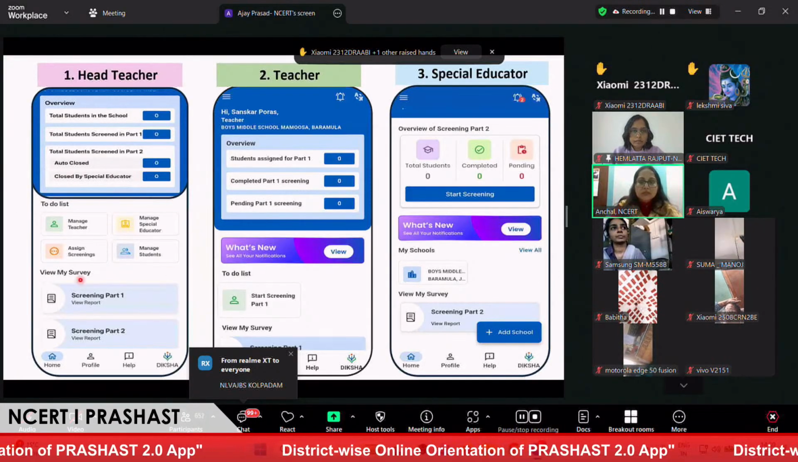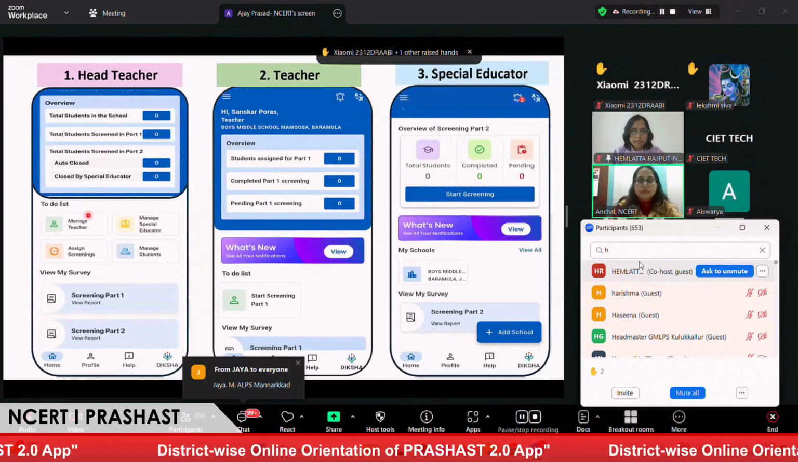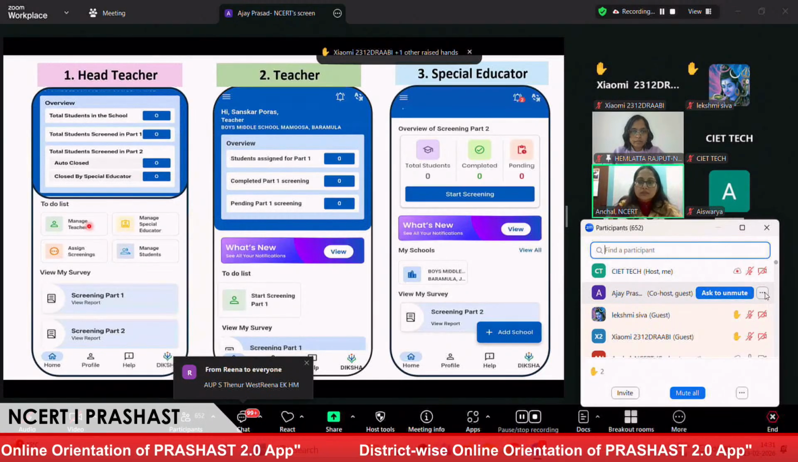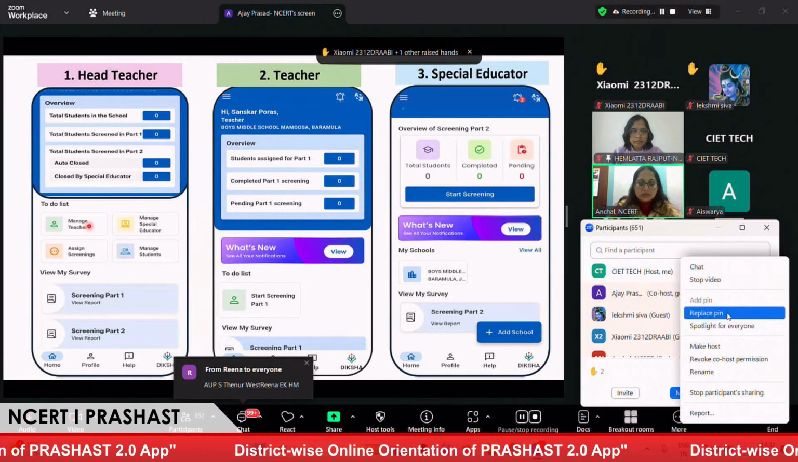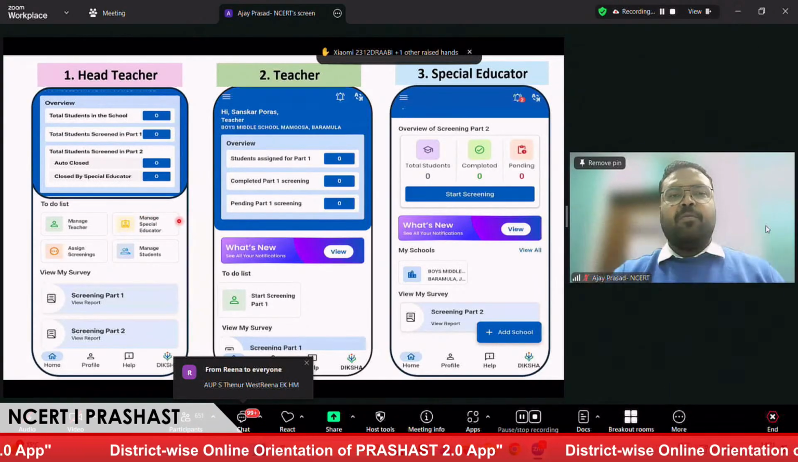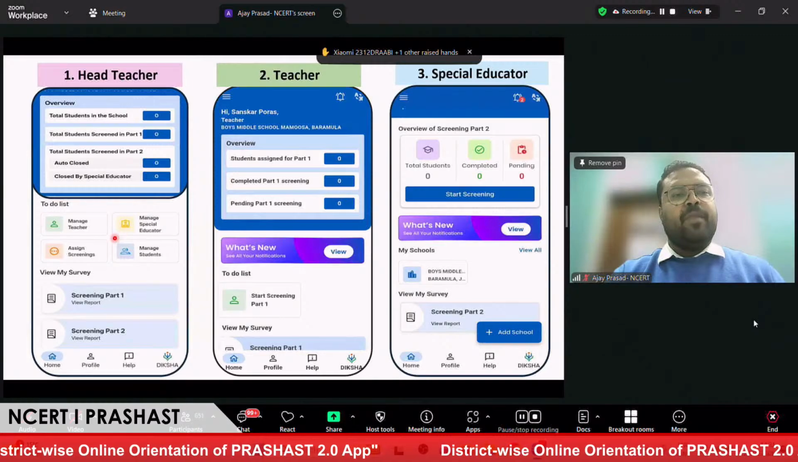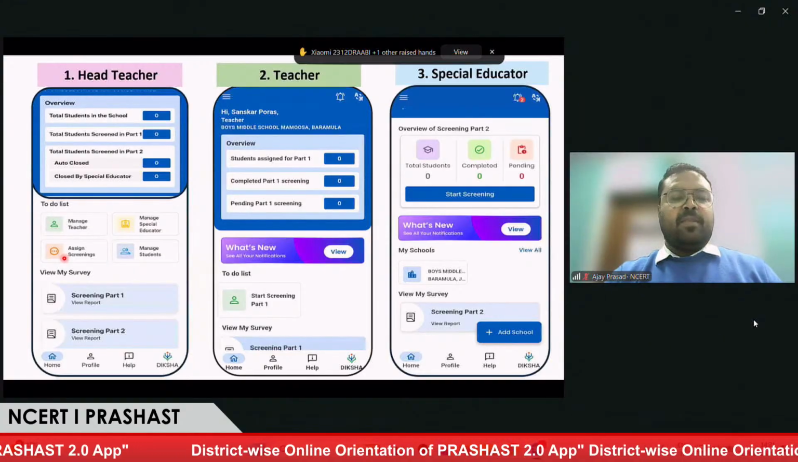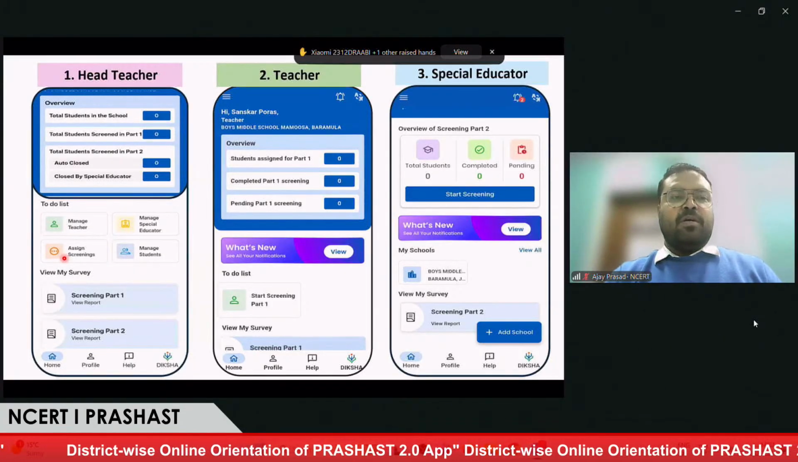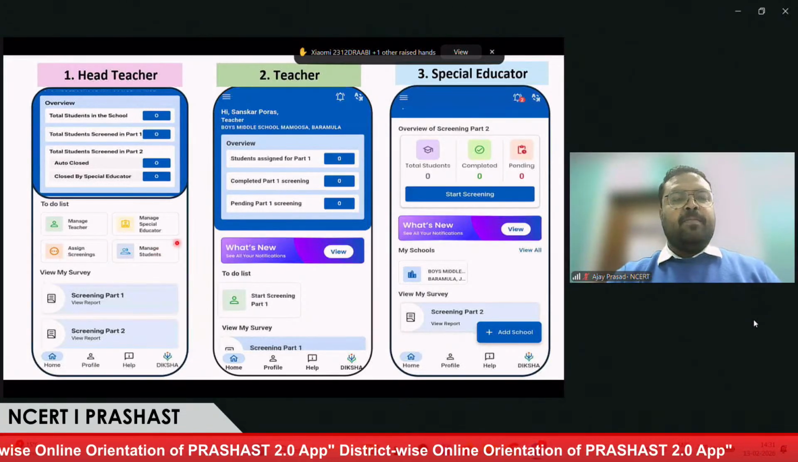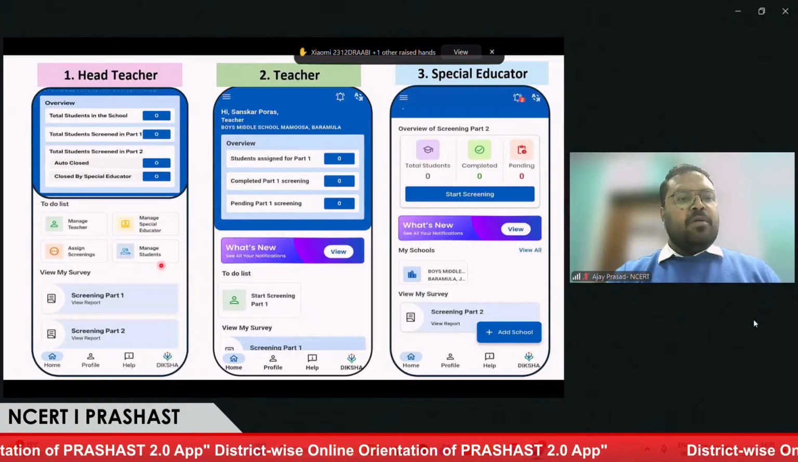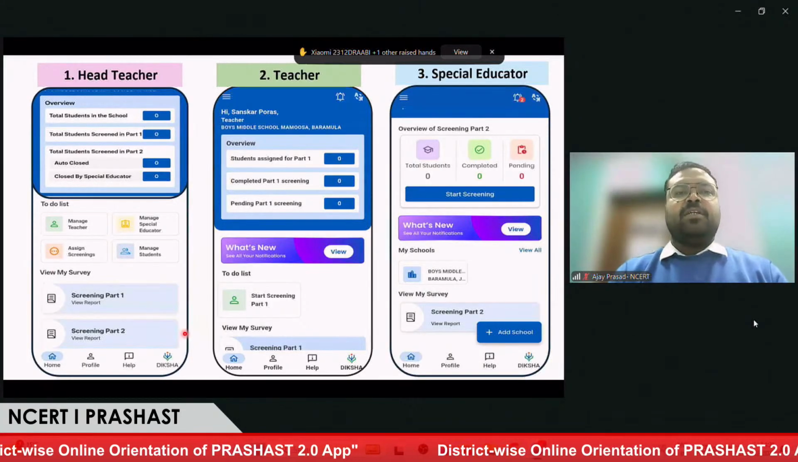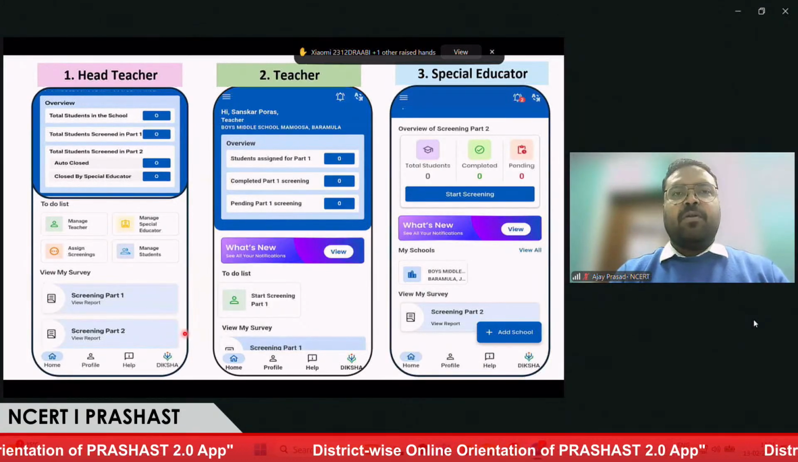This talks about the responsibilities given to the head teacher. First is manage teacher, where the head teacher will be allowing teachers to conduct responsibilities in the school. Secondly, manage special educator, where he'll be approving the special educator in his or her school. Then assign screening. Assign screening is a part where the head teacher will be giving screening responsibility to teacher and special educator. Then manage student. Then we have view my survey, screening part one and part two, where the head teacher can see the detailed report of screening part one and part two.